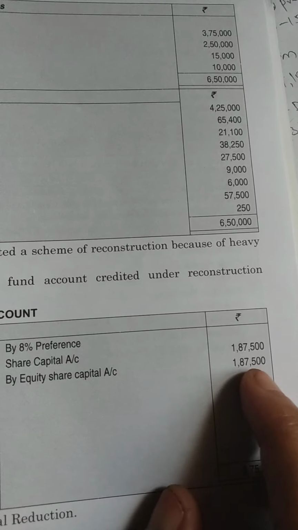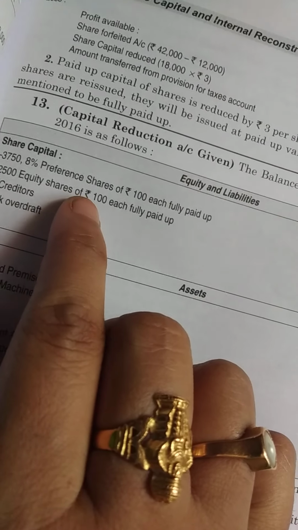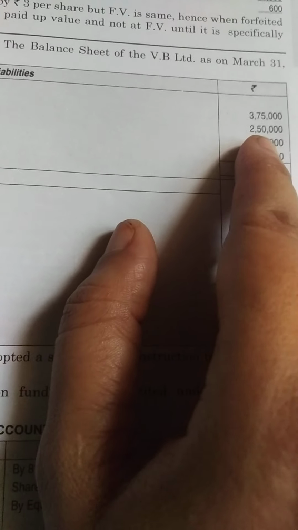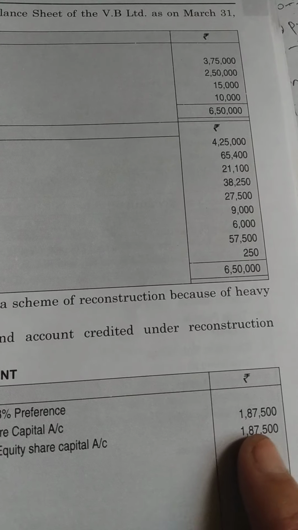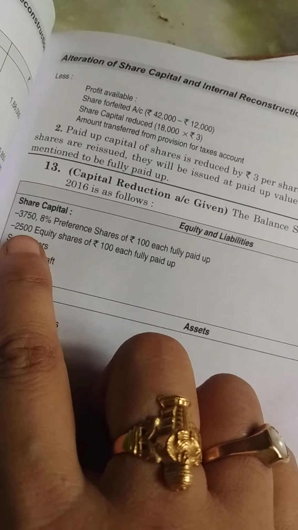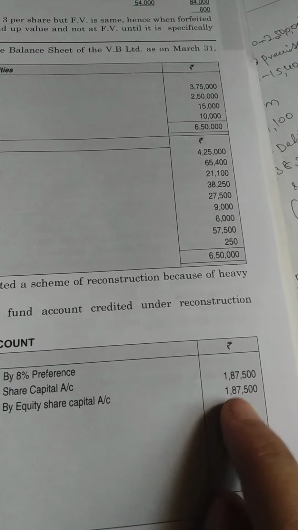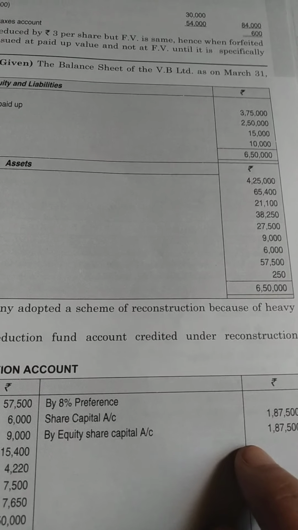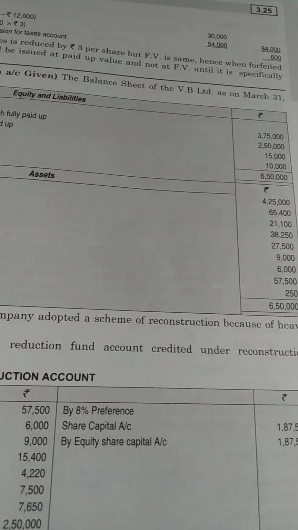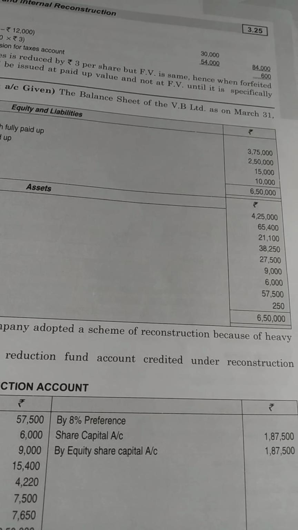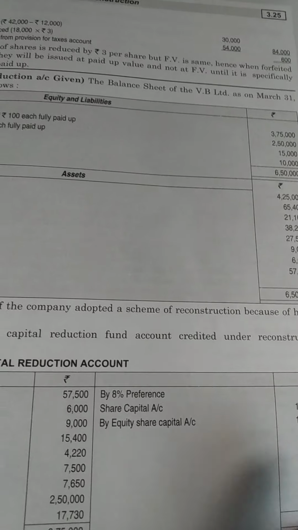Next one is equity share capital, also 1,87,500. Let us see here, 2,500 equity shares of rupees 100 each, fully paid up, 2,50,000, which is here 1,87,500. Now the same formula, 1,87,500 divided by 2,500, you will be getting 75 rupees. So what is this 75 rupees, girls? In the second adjustment, you need to understand that the value of each equity share was reduced to rupees 75, or else you can even say that the value of rupees 25 they decided to forego. That is what equity share capital 1,87,500 means.